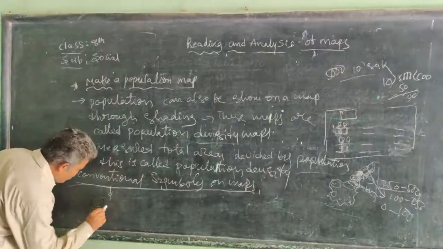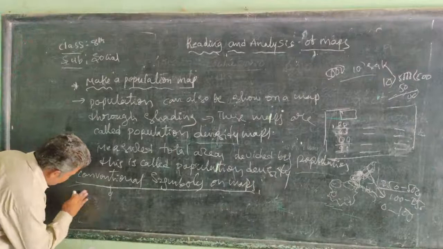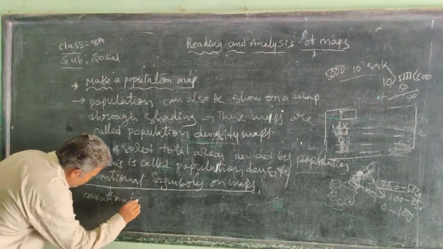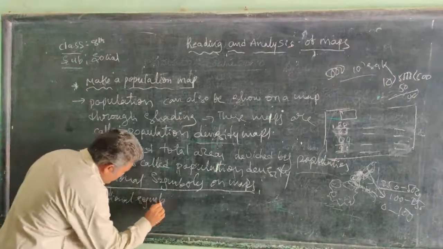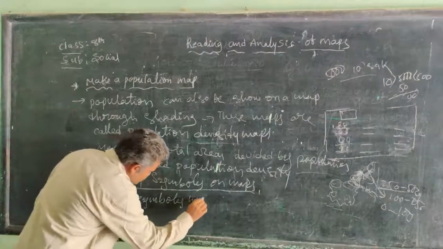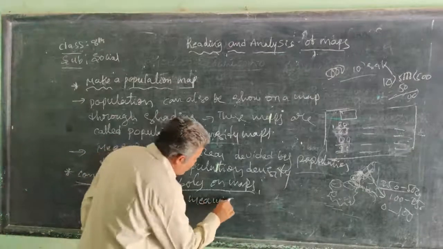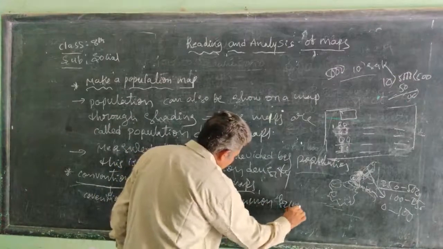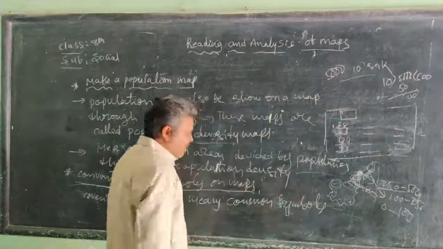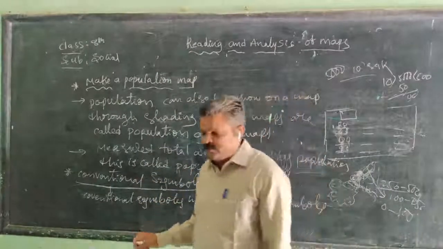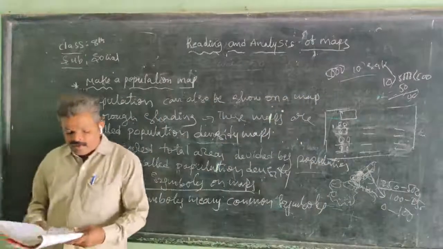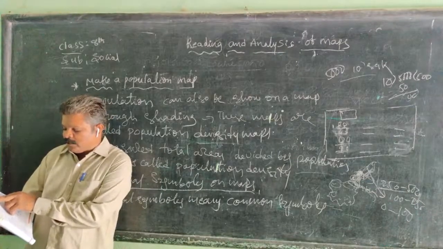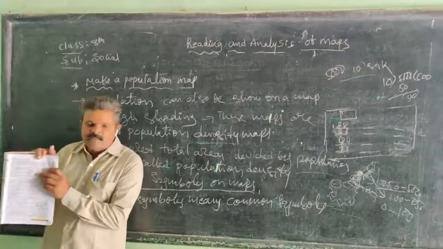Conventional symbols means common symbols. Every map maker also uses common symbols. Example of that like a town and village, as evidence, desert, like this.